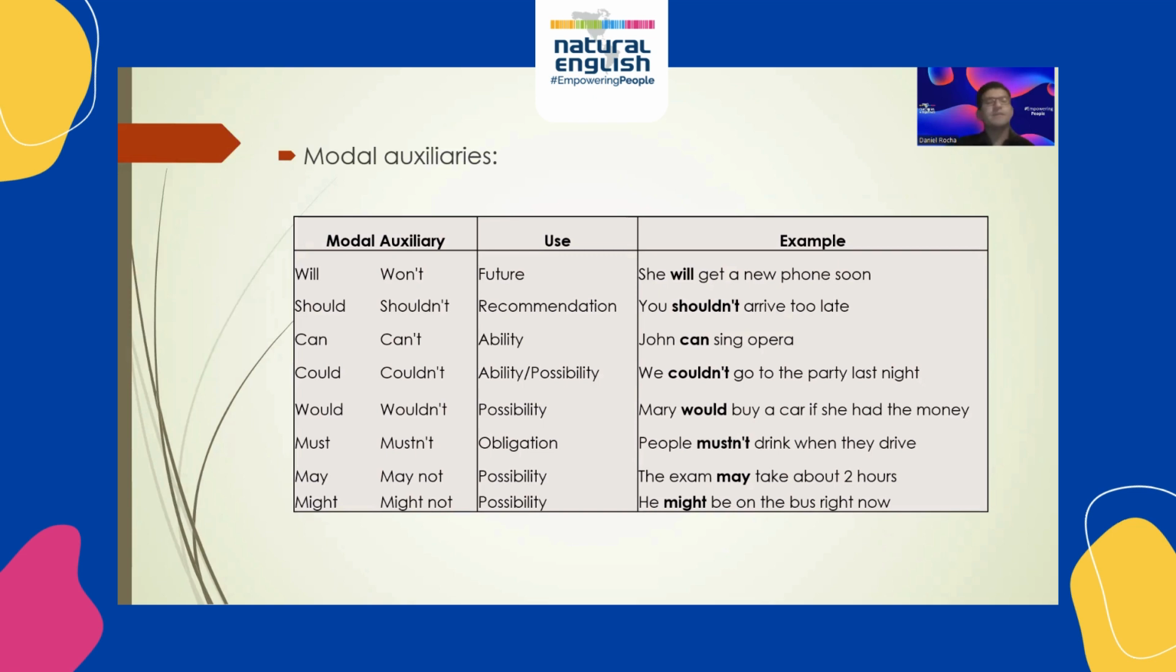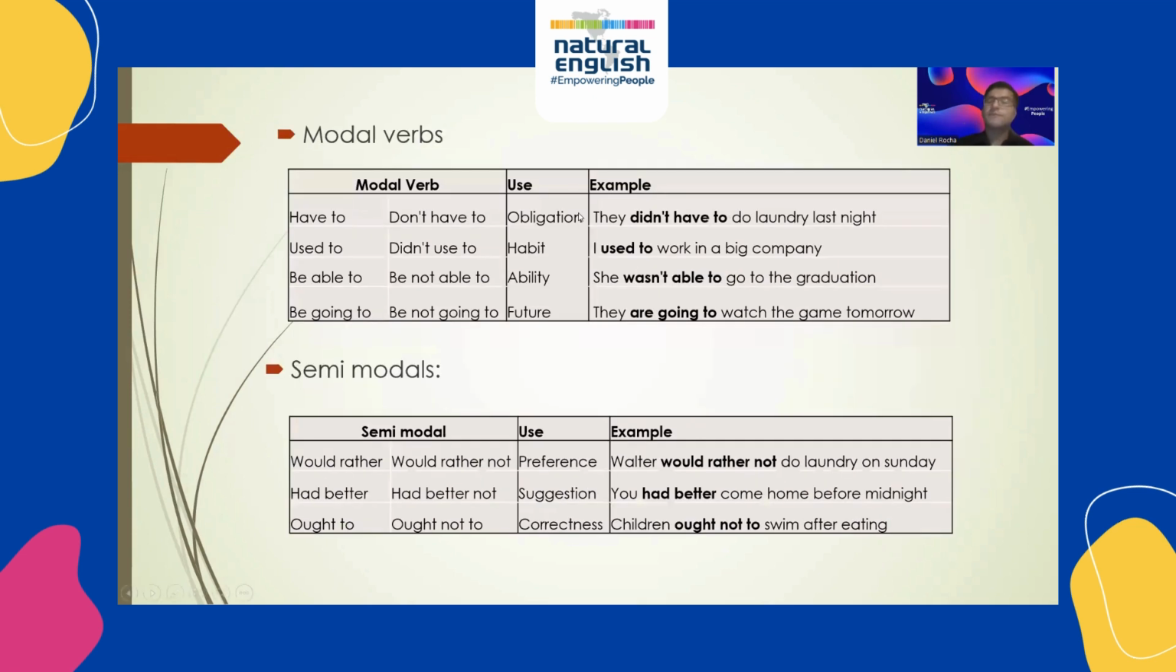Then we have the modal verbs. Have to expresses obligation. For example, they didn't have to do laundry last night. And used to expresses habit. For example, I used to work in a big company. Be able to expresses an ability, like she wasn't able to go to the graduation. And be going to expresses future. They are going to watch the game tomorrow.